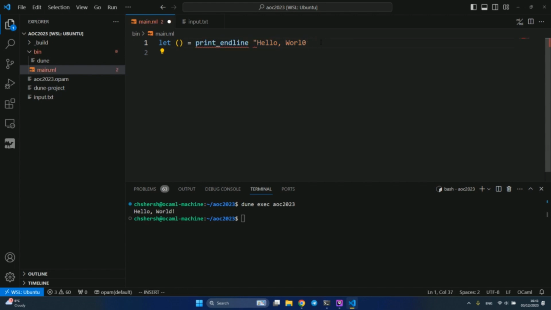I'm also using the Vim extension, so it might not always work as intended. Bear with me. Oh, more OCaml people. Amazing. Actually, I have 11 viewers right now, which is just insane. Anyway, back to our solution.